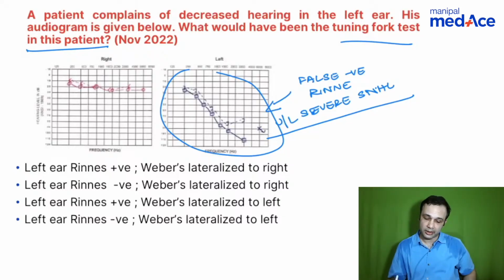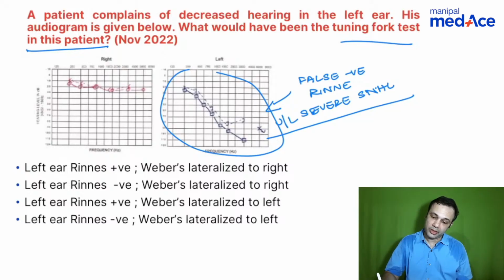So what would be the answer in this case? What will happen to the Rinnes and what will happen to the Webers? Left side SNHL. So the Weber has to be lateralized to the right. Okay, Weber's, one of these two answers. What about false negative Rinne? Left ear Rinne, what happens to it? Negative, right? It can be false negative Rinne.